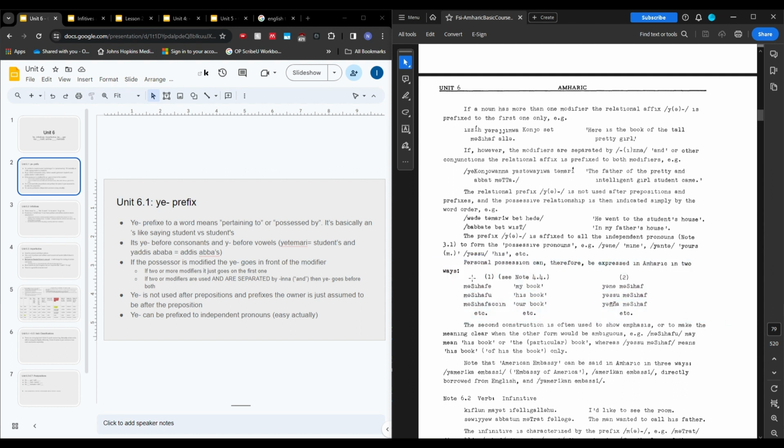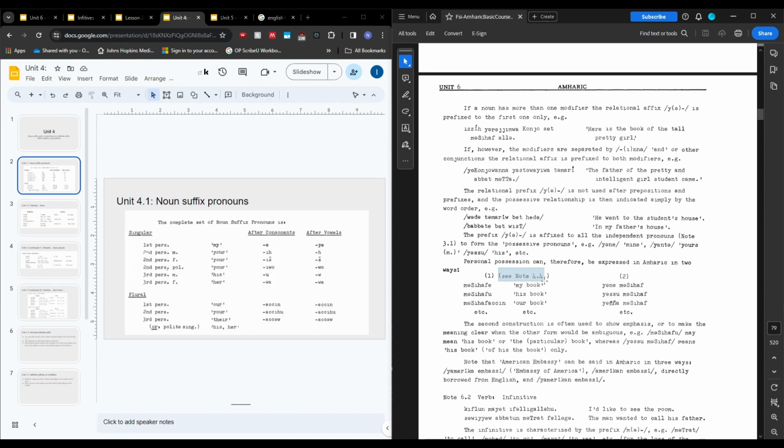So you can use noun suffix pronouns, which are talked about in 4.4. I don't know why it's talking about section 4.4. It's actually mentioned in unit 4.1, these noun suffix pronouns, because look, you have this e attached to the end of the word and it makes it my book. You have this u attached to the end of the word, which makes it his book, or this can be the book, which I think we'll talk about later. Misaf achin. Achin is a suffix for our, so it's our book.